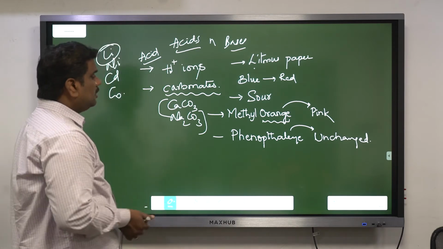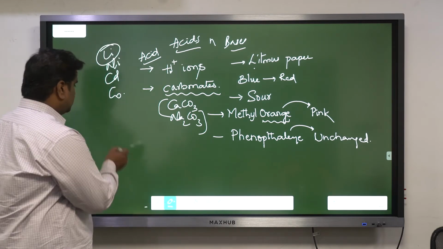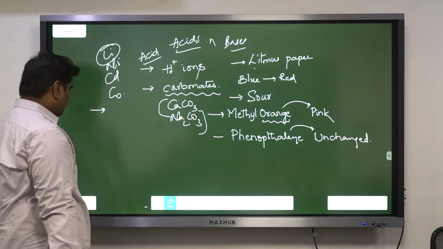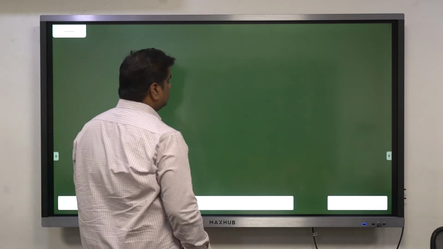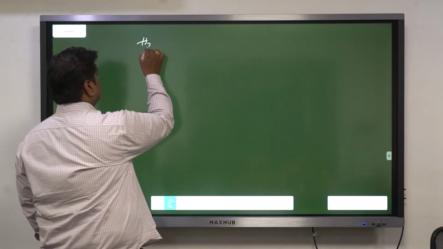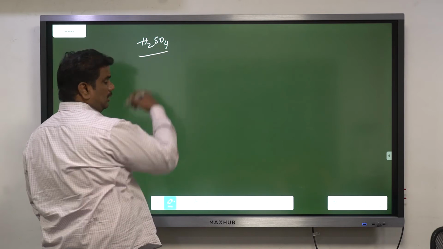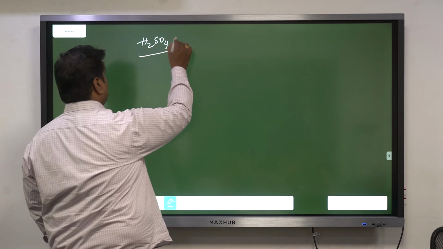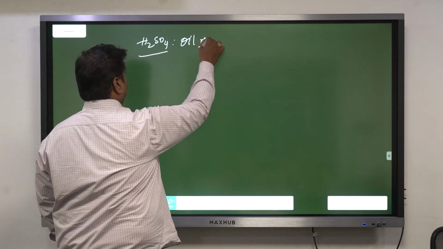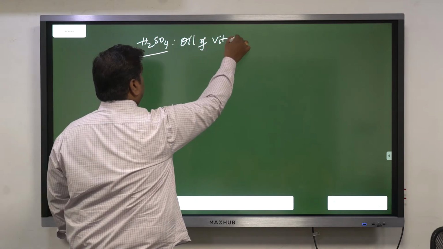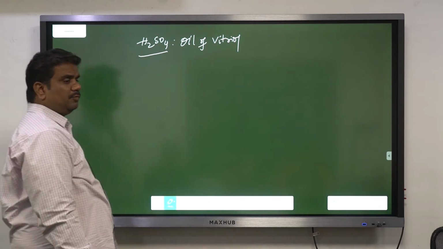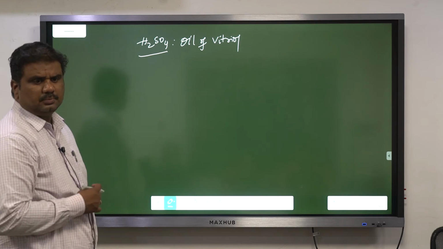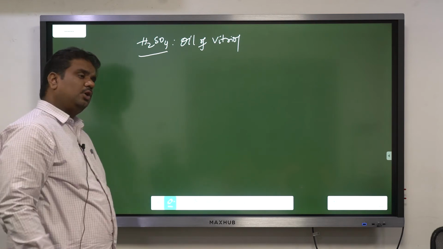So these particular assets, different types of assets we are using in day-to-day life. For example, suppose I am using sulfuric acid. The moment you talk about sulfuric acid, you call it H2SO4, right? This sulfuric acid is also known as the oil of vitriol, or else you have one more name for this one, king of chemicals. King of chemicals, or else you call it oil of vitriol.